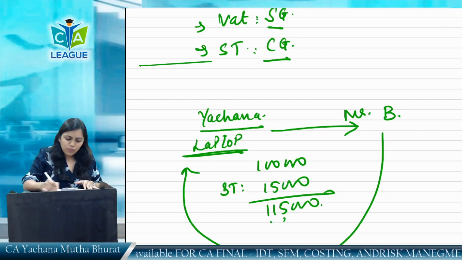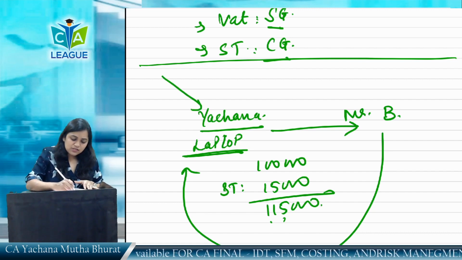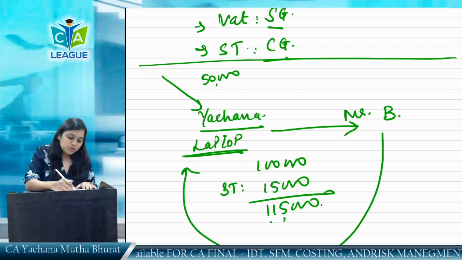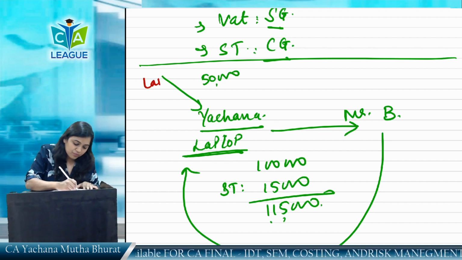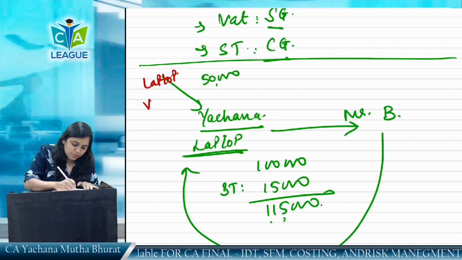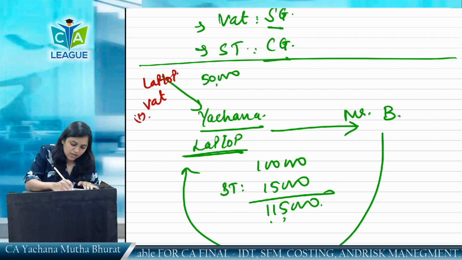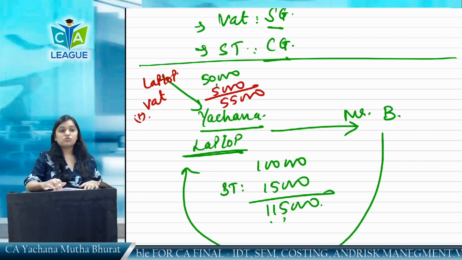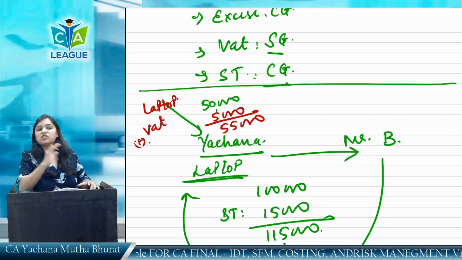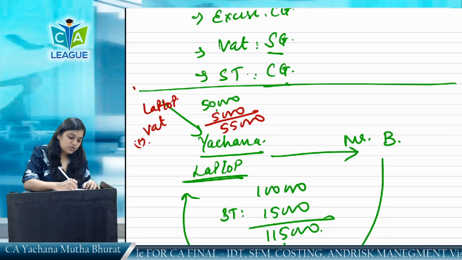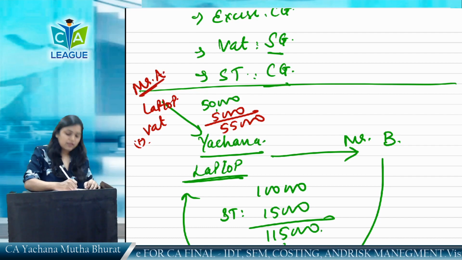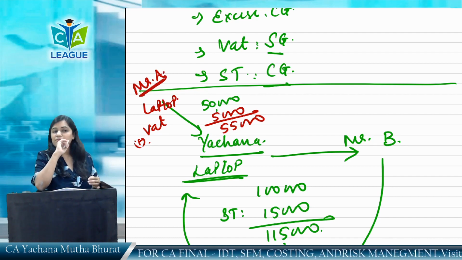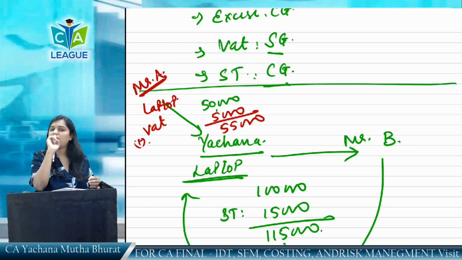So, tell me one thing. Yachana has also purchased a laptop worth rupees 50,000, on which VAT has been levied. Assuming 5,000 VAT has been levied, 55,000 rupees total. This laptop Yachana has purchased from Mr. A who is dealing in laptops. So, Yachana has to pay Mr. A how much amount? 55,000 rupees.